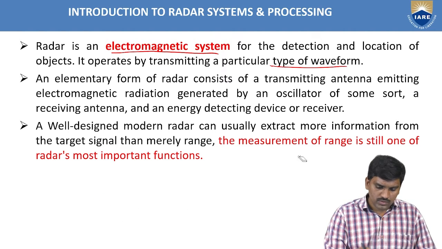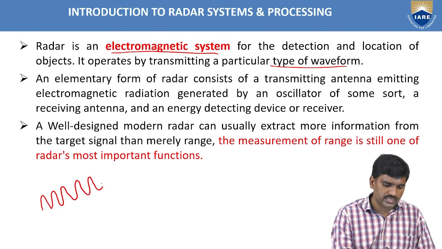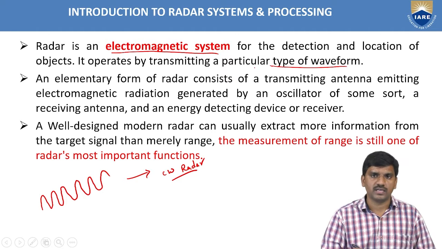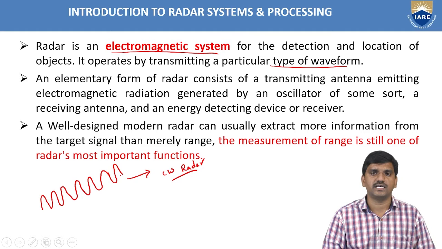for example, a sinusoidal signal that is continuously transmitted from the transmitter. So it is called continuous wave radar. Continuously transmitting the signal from the transmitter is called continuous wave radar.